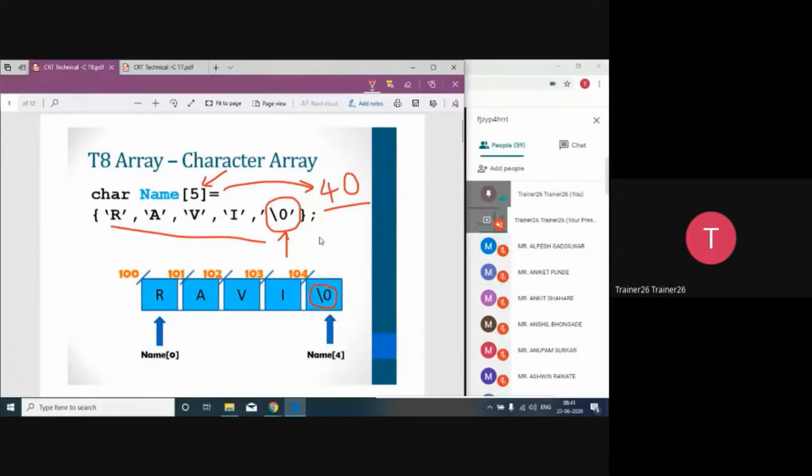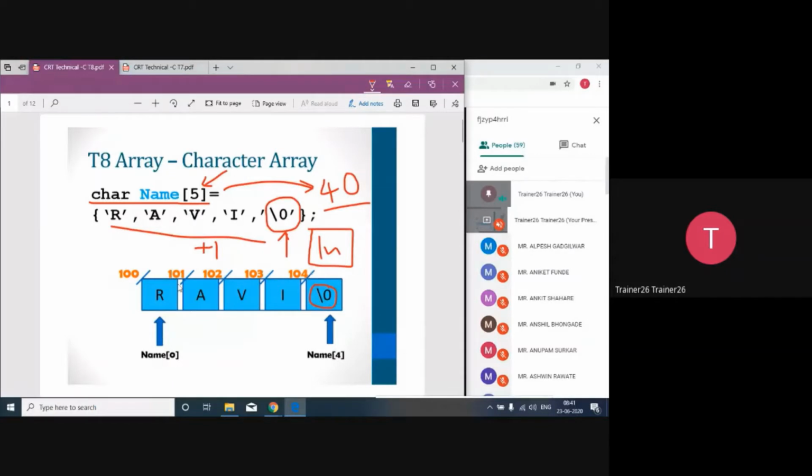When we talk about the slash zero character, we have to take care of that. Always allocate memory to a string as the number of characters plus one. Otherwise, you will have a problem.